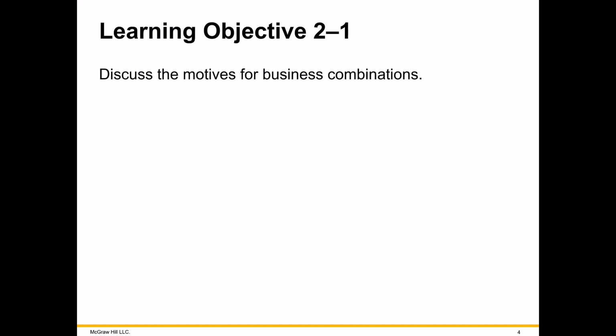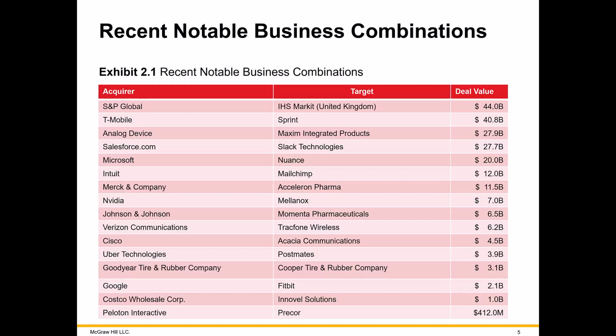So let's take a look at some reasons why one business would buy other businesses. Here are some examples of recent acquisitions of a parent or acquirer purchasing the subs or targets. For example, if you were a Sprint cell phone user, well, you're not a Sprint user anymore. You're now a T-Mobile user.